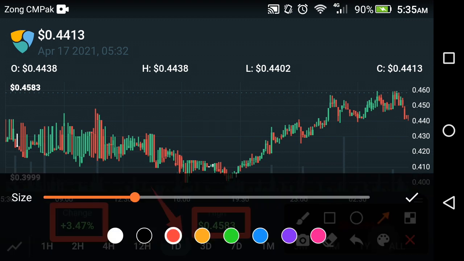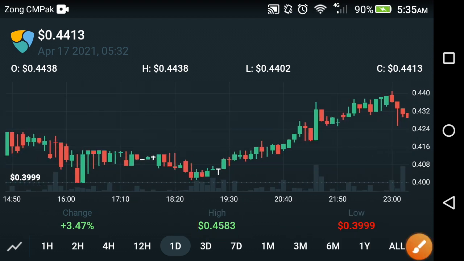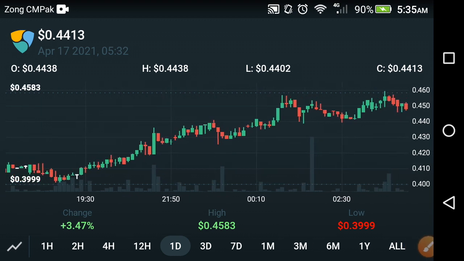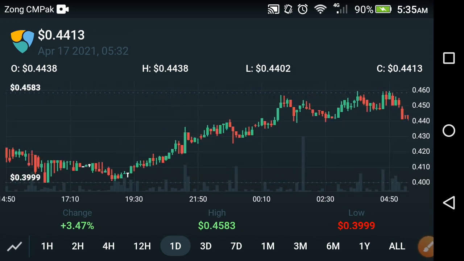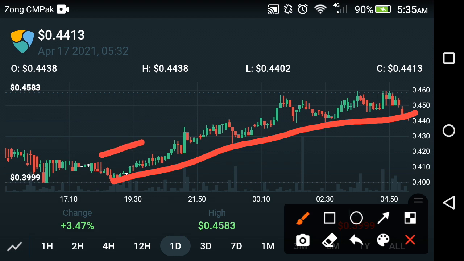Now if we look at the next target of the XEM coin, as you can see here, it goes in a straight line. If we zoom in, let's check it out. The next price prediction of the XEM coin, what's going on, what's the next target of the XEM coin? That is the target of the XEM coin. Oh my god, unfortunately the current period of the XEM coin is going very wrong. And this straight line goes like a rocket. That is the upward position, as you can see here.